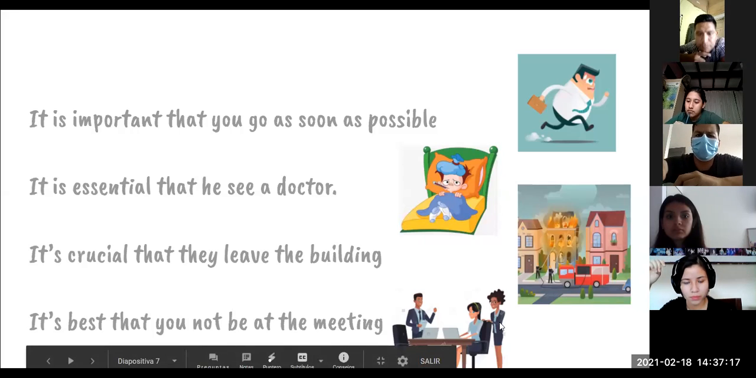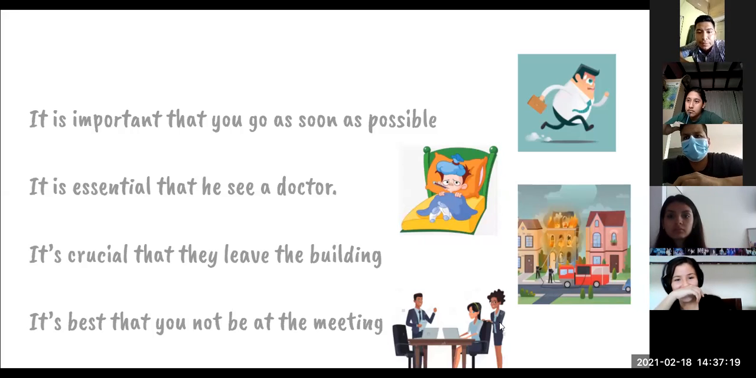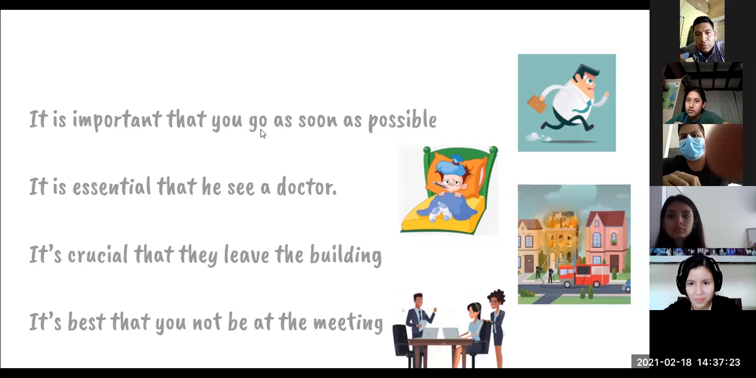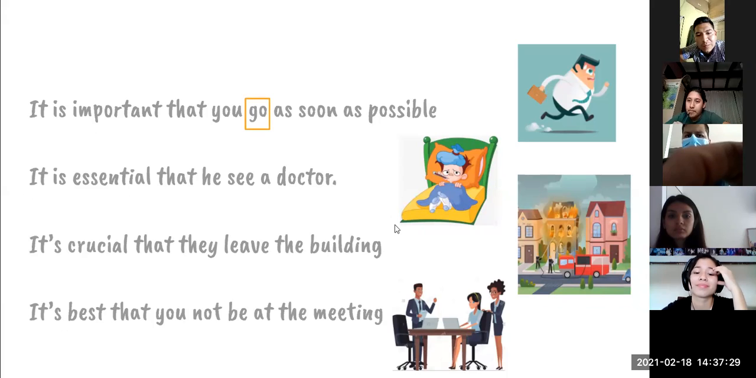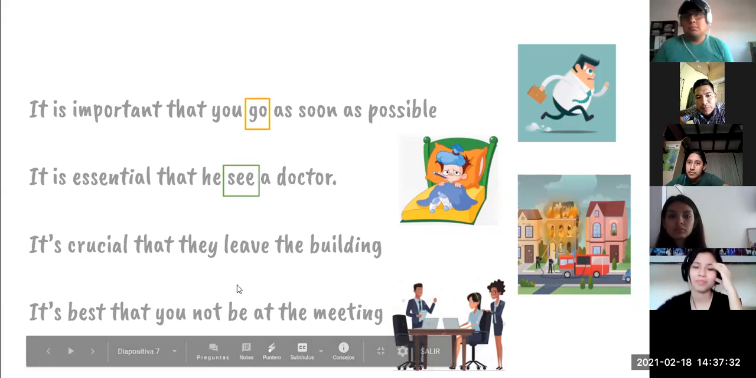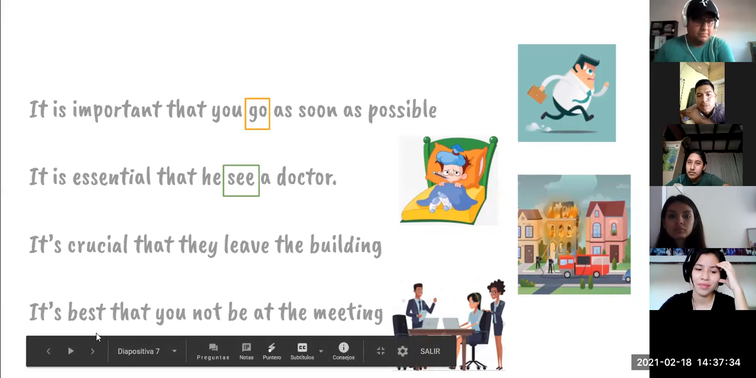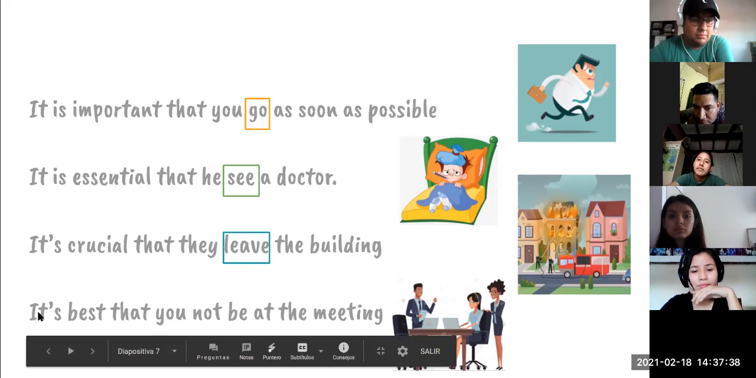Go. France? You go. France? Go. Go is a subjunctive, right? Verb. Yes. What about the second one? See. See. Okay. Number 3? Live. Leave. Leave. Okay. Number 4? Be. Be. Yes. Not be in this case, right?